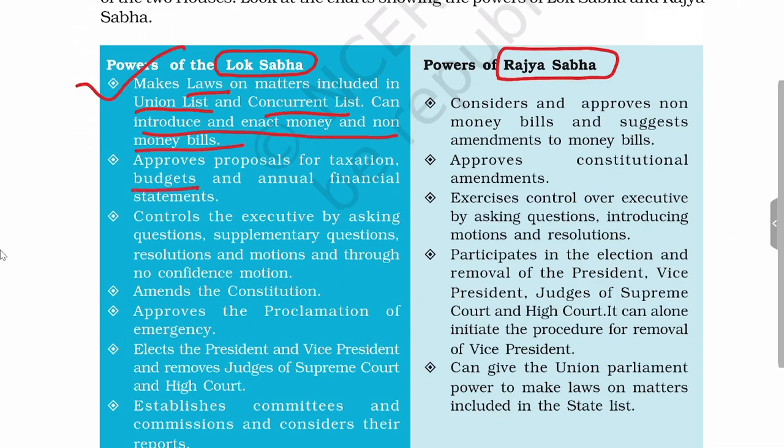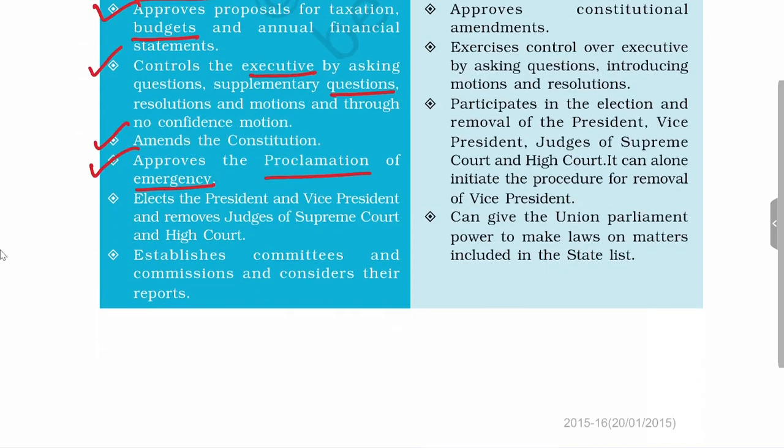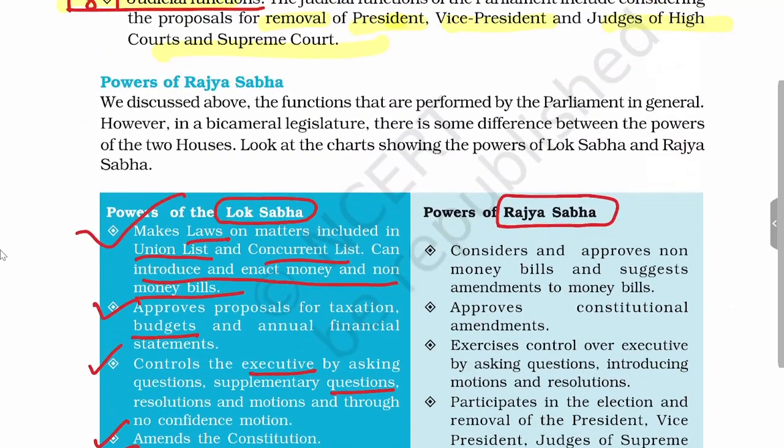In terms of budget, it gives approval. It controls the executive by asking questions during question hour, zero hour, etc. It will amend the Constitution. It will also approve the proclamation of emergency under Article 352. Lok Sabha is also involved in the election of President, Vice President and removal of the judges of Supreme Court and High Court. There are several committees in which members of Lok Sabha are there, which perform several functions.